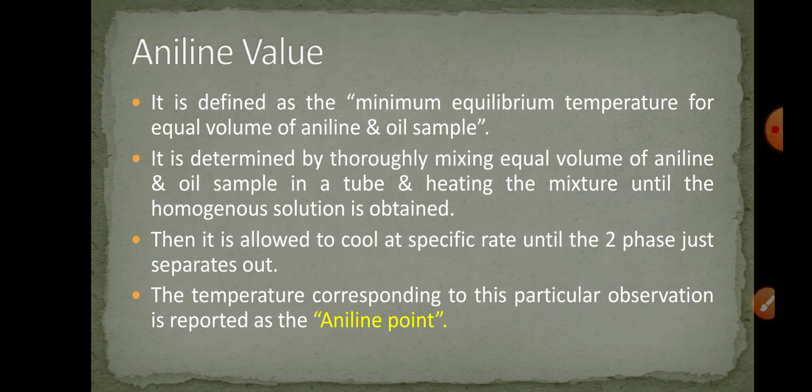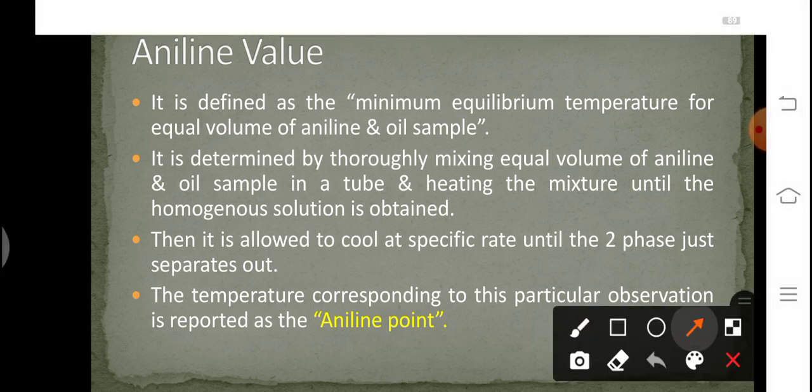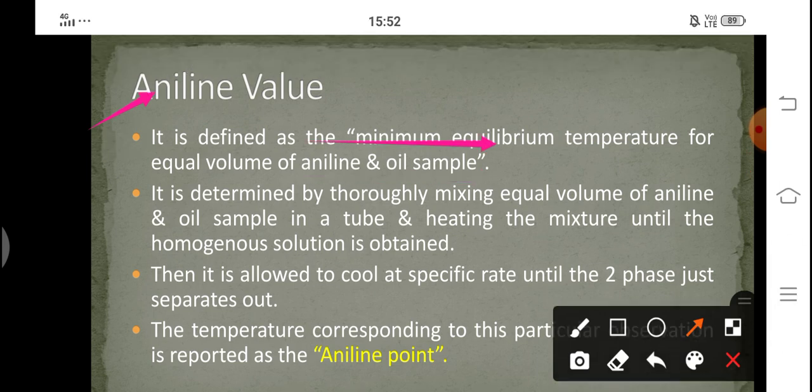Let us now talk about the next property, which is known as aniline point. It is defined as the minimum equilibrium temperature for equal volumes of aniline and oil sample.